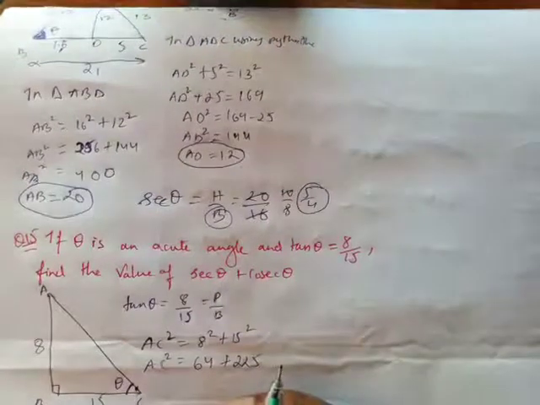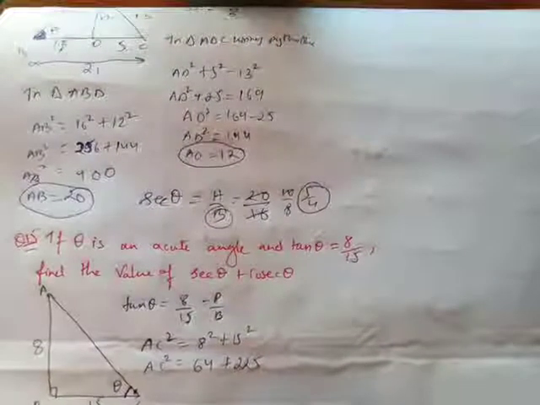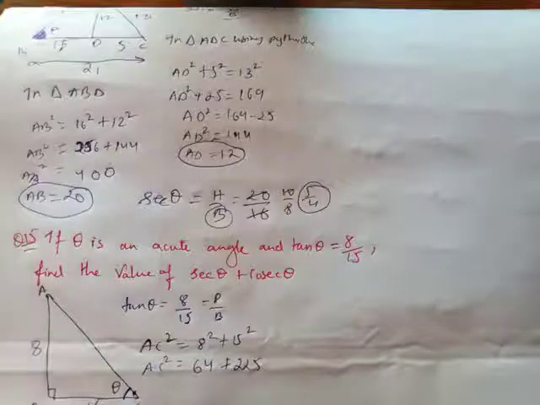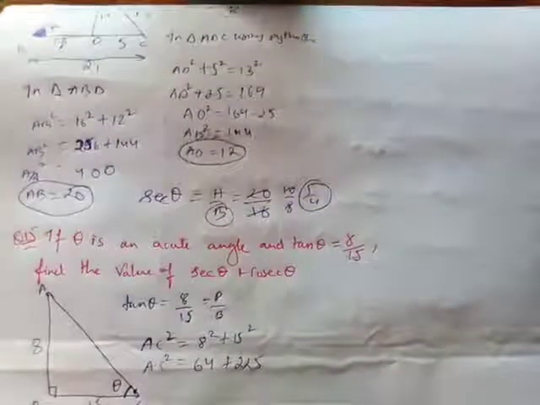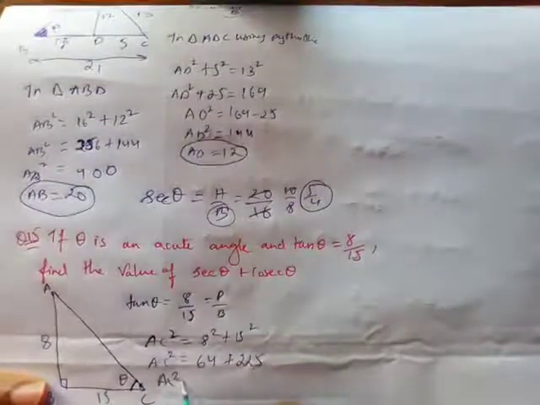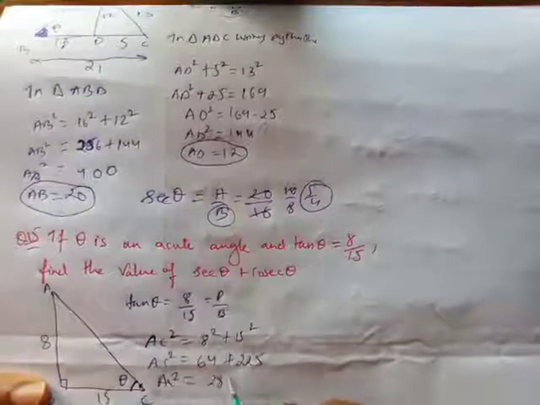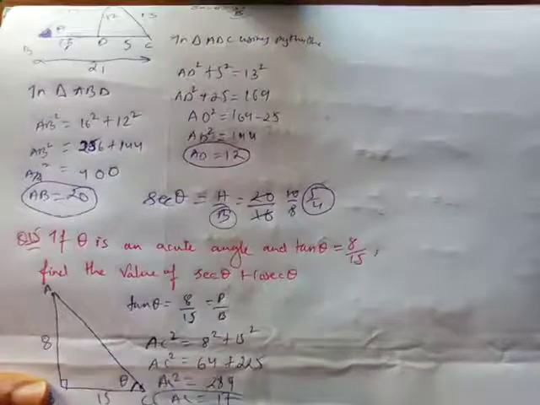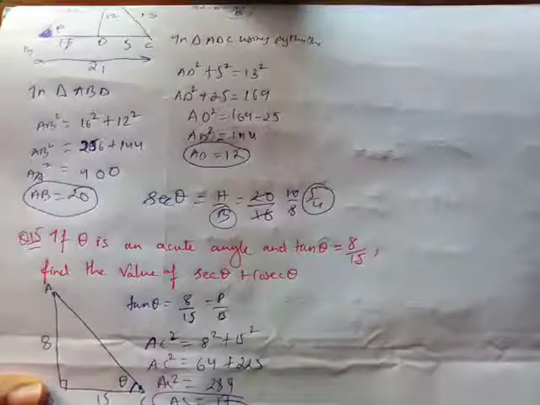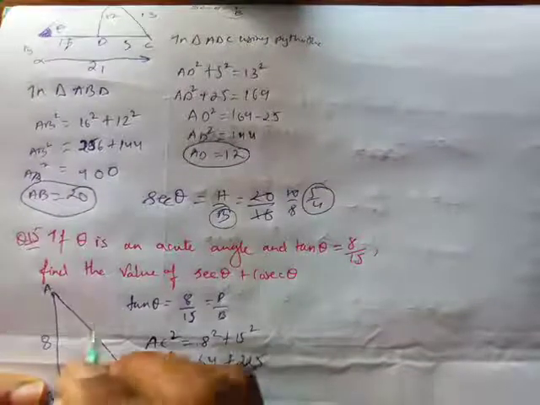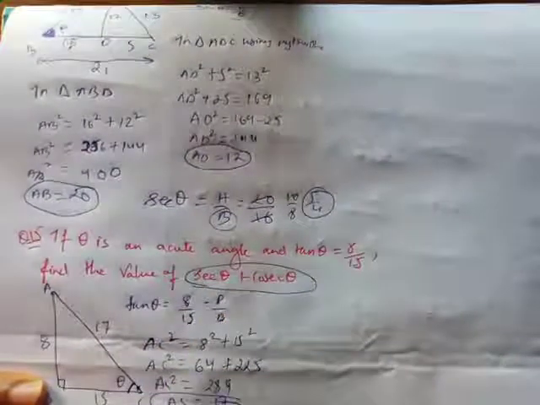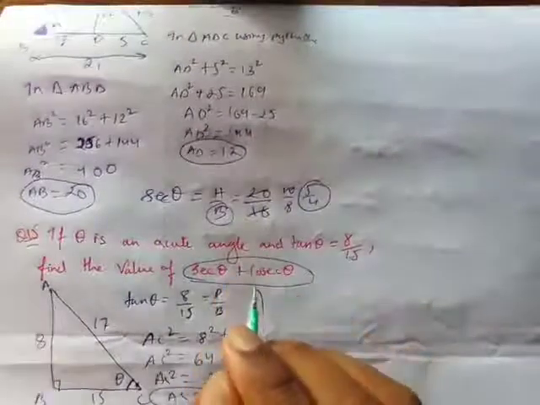So when I have this and this, then what will I be getting? You'll be getting AC square is equal to 289. And AC, 289 is the square root of what? 17 is the square root. So I got my answer as AC 17. Now I have all three sides, now I can find anything, whatever is given. I can find anything. So let's figure that out.